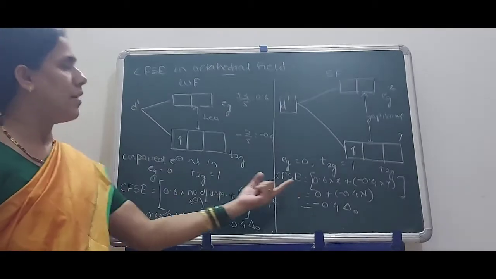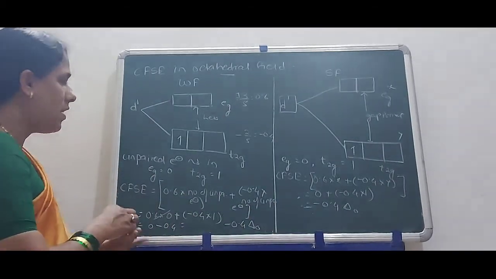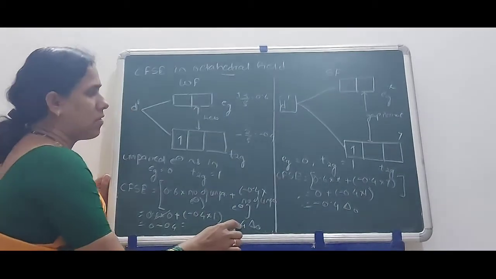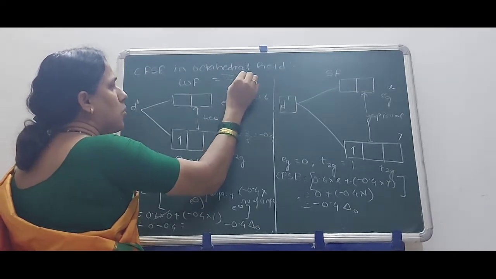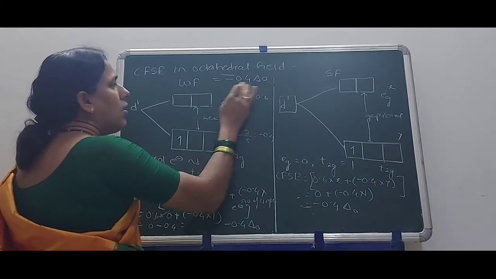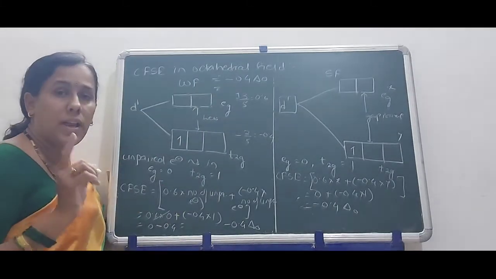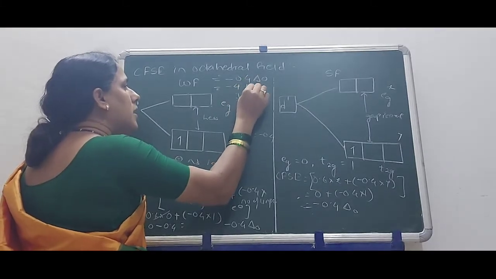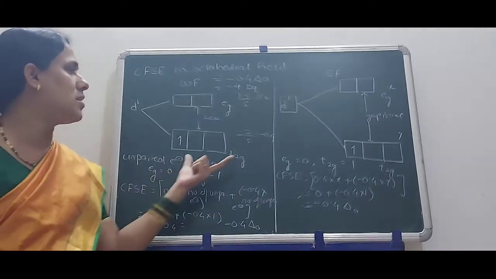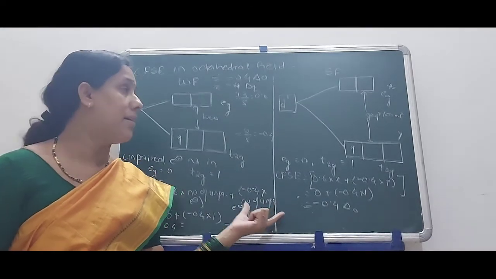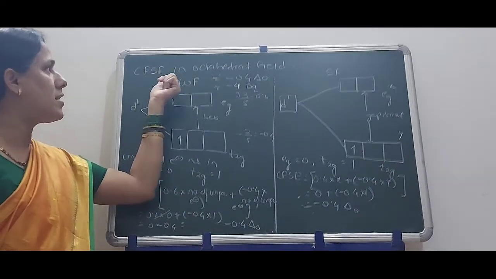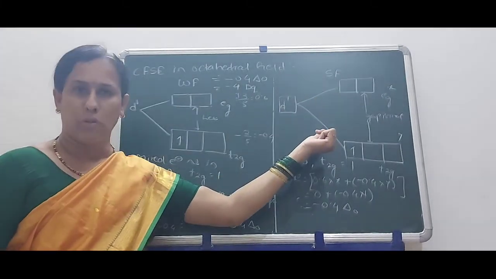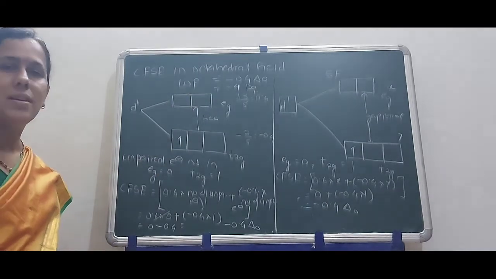Therefore for the d1 case, the CFSE in both cases, that is for the weak field case and strong field case, is minus 0.4 delta O. Or in other words, in the language of Dq, you can also write it as minus 4 Dq. Thus, in this way, you can easily write or calculate the crystal field stabilization energy in octahedral field for weak field complex and strong field complex. Okay, one by one we will see here.